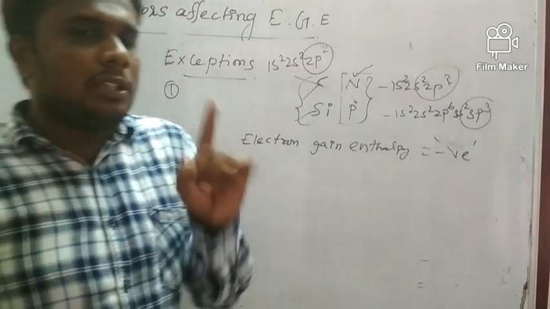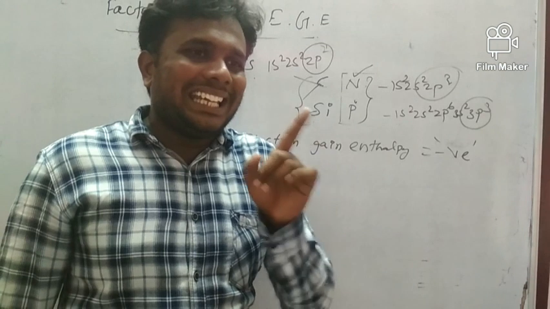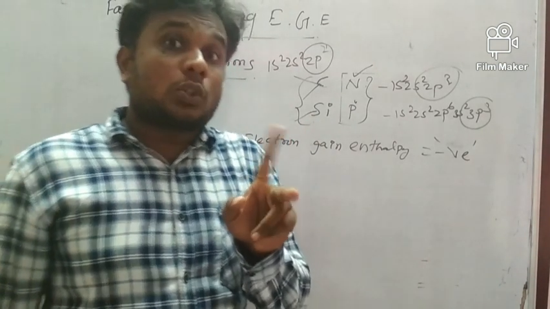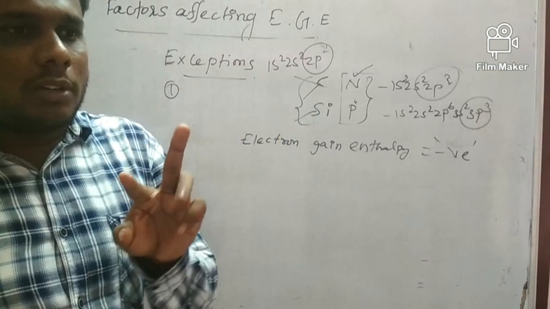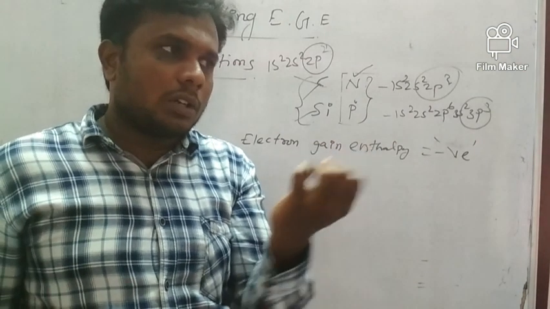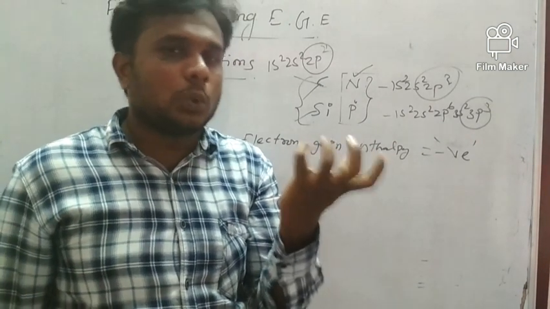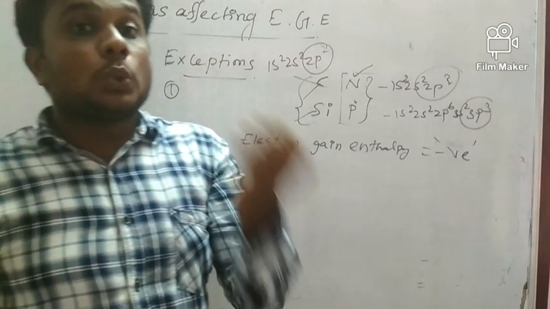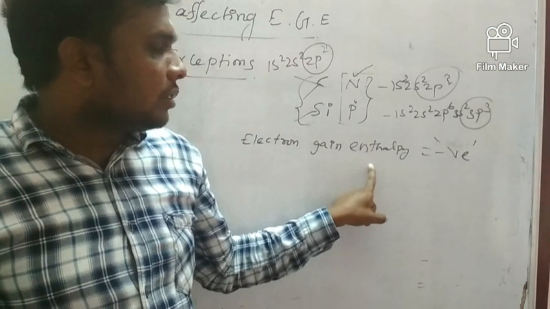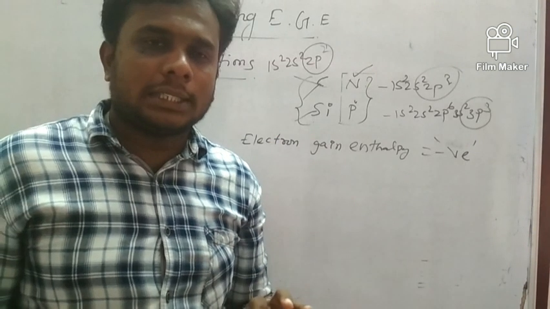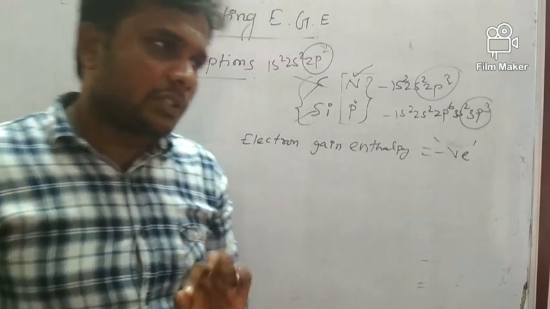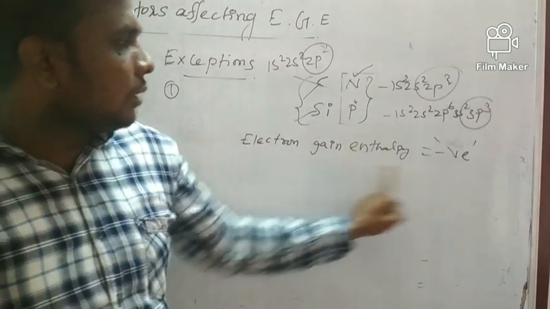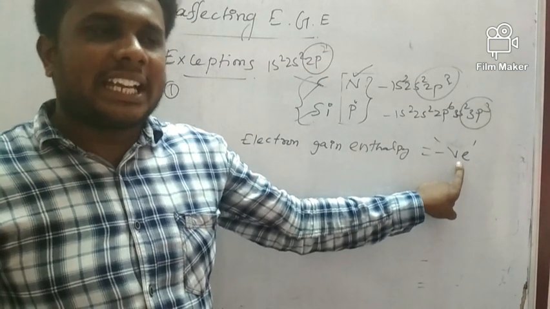Affinity is talking about the electrostatic force between electron and proton, the ability of a powerful nucleus. But electron gain enthalpy is talking about the amount of energy released, so it is always mentioned in negative.